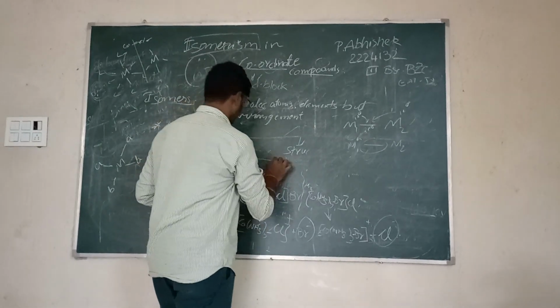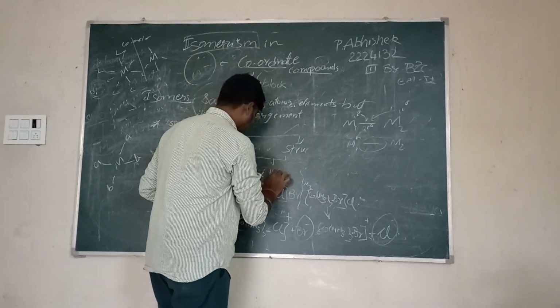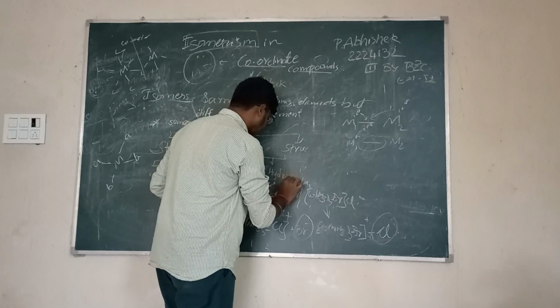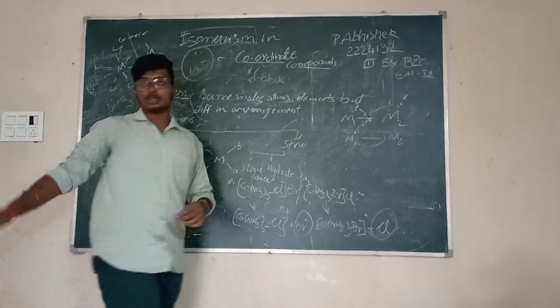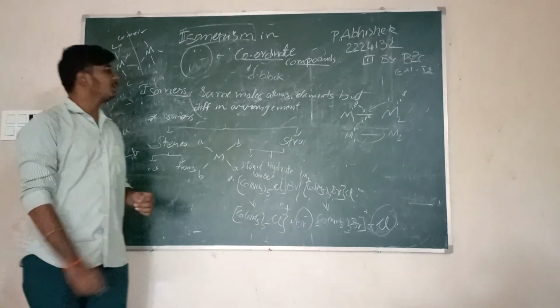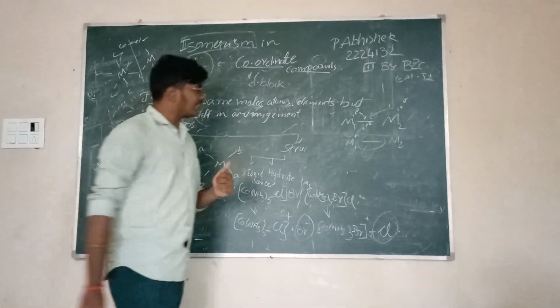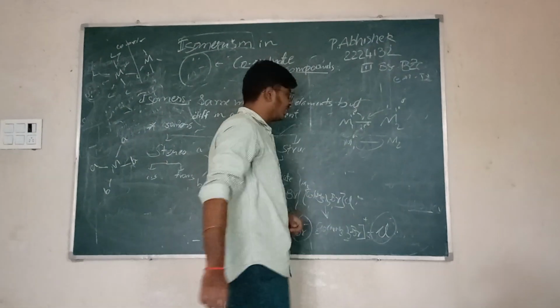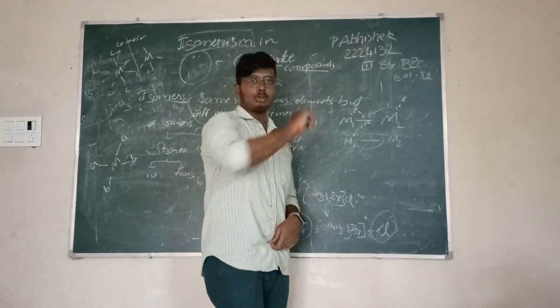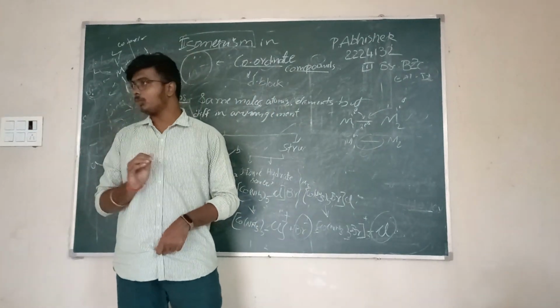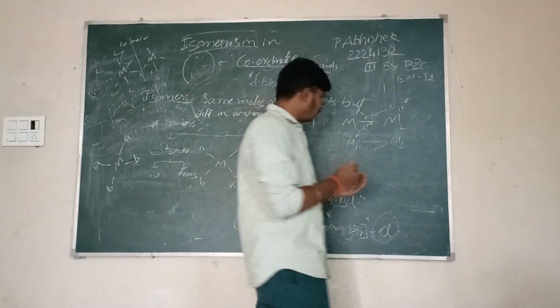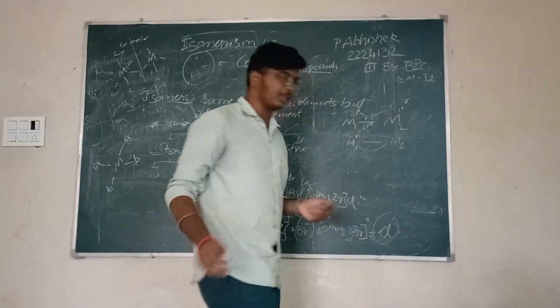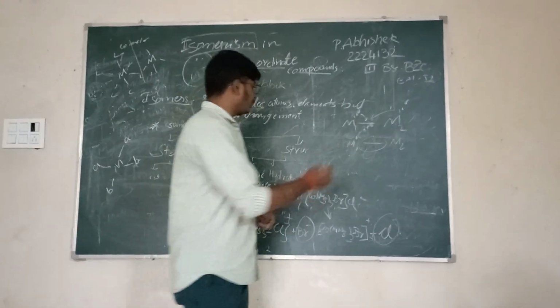Second is hydrate isomerism. It is also referred to as solvate isomerism, hydrate isomer or solvate isomerism. In this type of isomerism, two molecules have same number of water molecules, but the amount of water molecules present in the coordination sphere and outside the coordination sphere differ from each other.